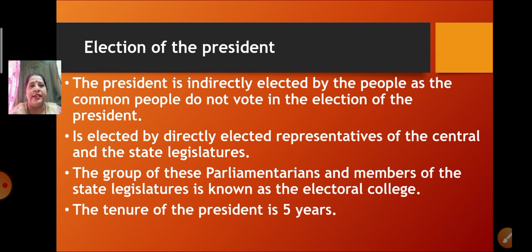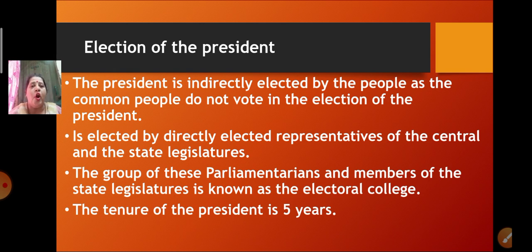So directly we can say that the president is elected by the electoral college. Now who is this electoral college? The group of parliamentarians and members of the state legislature together form the electoral college.